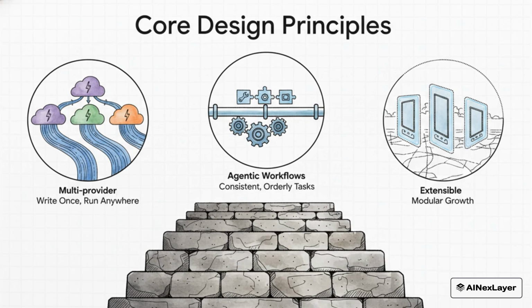And it's all designed around three really smart core ideas. First, it's multi-provider. That means you write your code once and you can use it with models from OpenAI, Anthropic, or even open source providers. Second, it's purpose-built for agents, so it has consistent, reliable patterns for doing complex stuff. And third, it's extensible, which means different providers can add their own cool features without breaking that shared foundation.